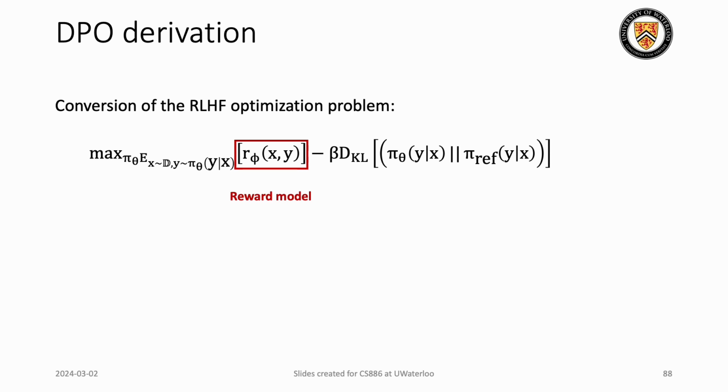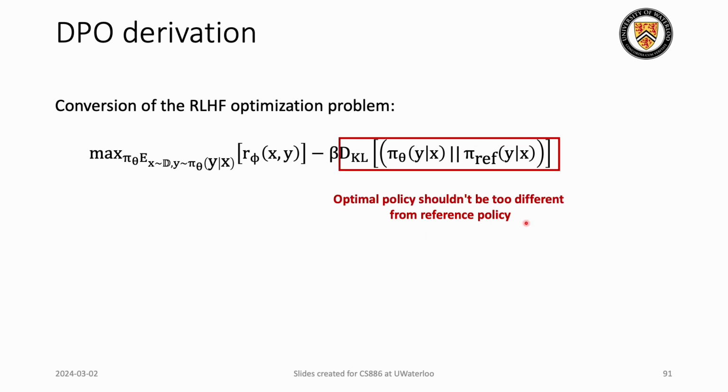So, to start with the DPO process, let's first go through how it actually came into place. This is the optimization problem that we used for RLHF. A higher reward for any response is considered better for the model because that is what we intend. Also, this is the policy that we are trying to optimize. This is the reference policy, and this is where we are trying to limit the deviation of the policy in training from the reference policy.